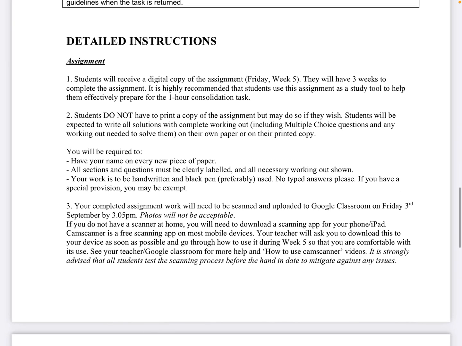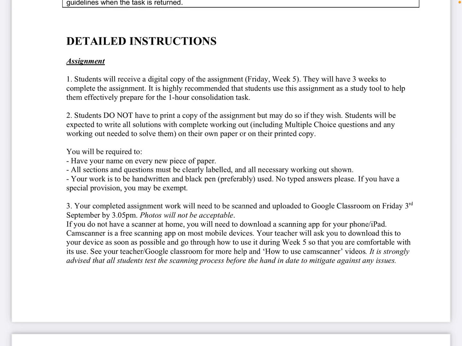Okay, so to the detailed instructions, and we're going to go over this, and I'm going to give you the weekend to mull all this over. And then we'll have some Zooms and discussions on Monday. So your assignment. On Friday, that's today, you will receive a digital copy of the assignment. You're going to have 3 weeks to complete the assignment.